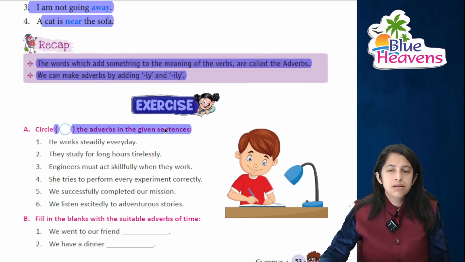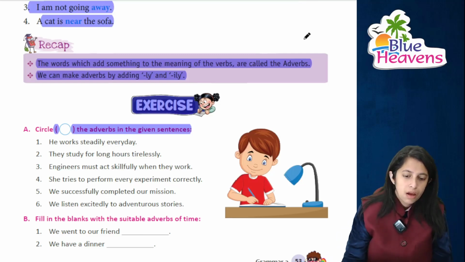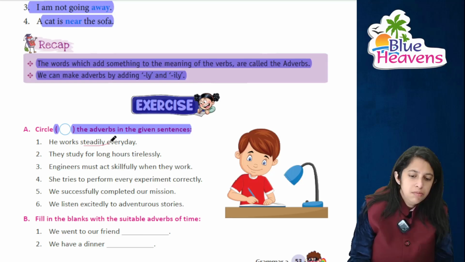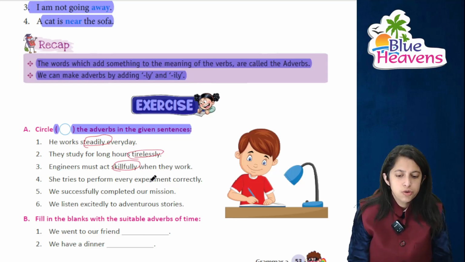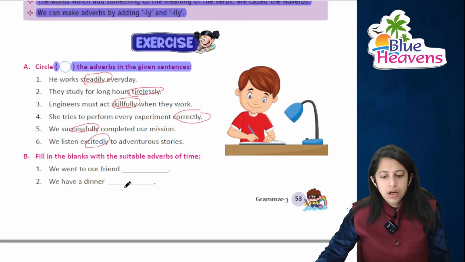First we'll be circling the adverbs in the following sentences. He works steadily every day. Steadily means slowly, right? They study for long hours tirelessly. Engineers must act skillfully, right? She tries to perform this experiment correctly and we successfully completed our mission. We listen excitedly to the adventurous story.